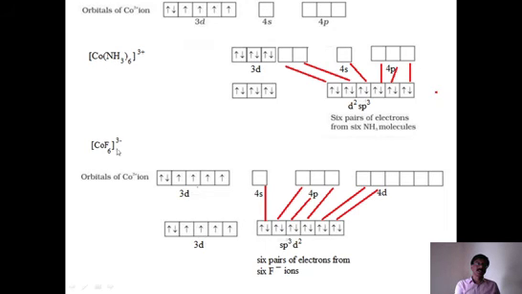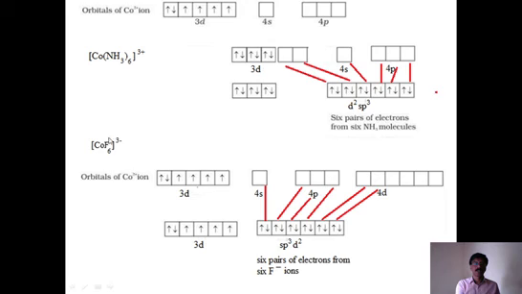Now look at the other complex. Here the central metal ion is the same, but only the ligand is changed to fluoride. Now what is the fluoride nature? Already we know that halides are weak field ligands. Now what happens with a weak field ligand? In [CoF6]3-, the cobalt(3+) configuration is the same, already we know 3d6. The 3d orbital has 6 electrons, and 4s is empty, 4p is empty, 4d is empty.